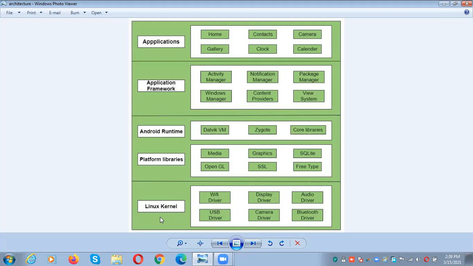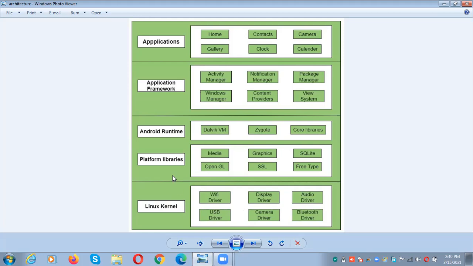The responsibilities are all these things: device drivers, power management, memory management, device management, and resource access. All of those come under the responsibilities of Linux kernel.